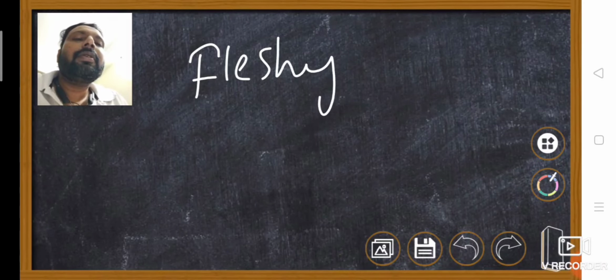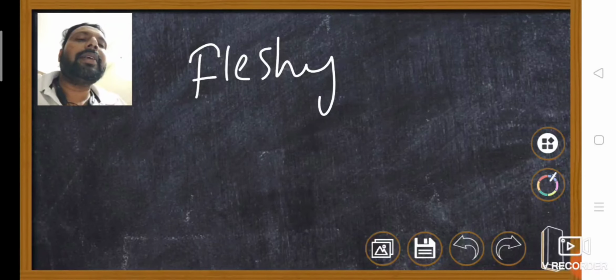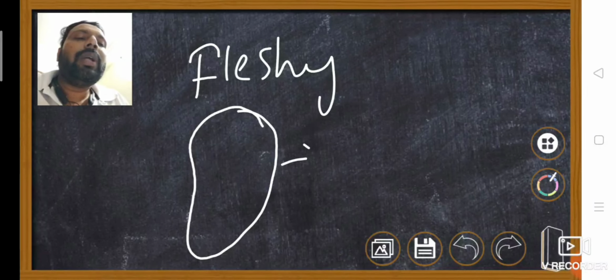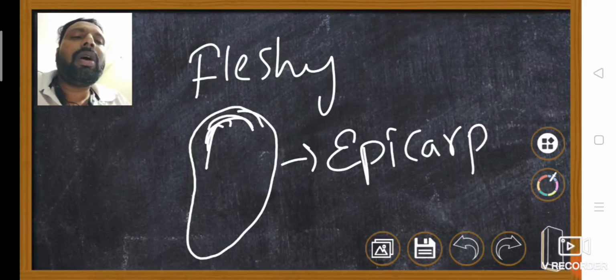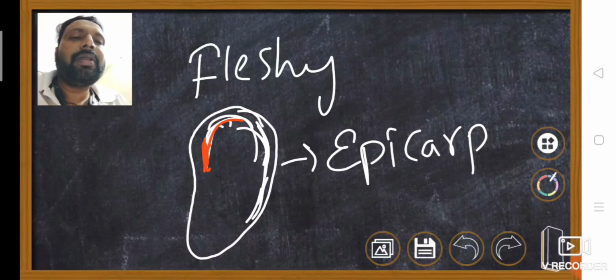Here, what is the difference between fleshy fruits and dry fruits? So fleshy fruit, I am taking example mango. The fruit wall is called pericarp. In the mango, the outer layer is called epicarp. Epicarp is leathery in texture. Mesocarp is fleshy. That is the mesocarp.